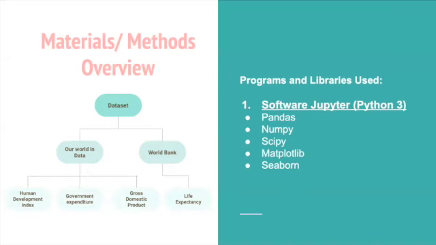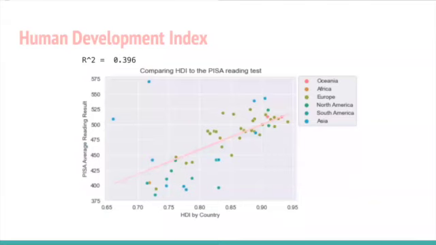In terms of the method to view each correlation, we utilize the software Jupyter and in it use the language known as Python. Within the language, there are several different libraries used to graph each dataset, including Pandas, NumPy, SciPy, Matplotlib, and Seaborn. Moving on to our results, we graphed four scatter plots to outline the correlation between the different factors that will contribute to the overall study.